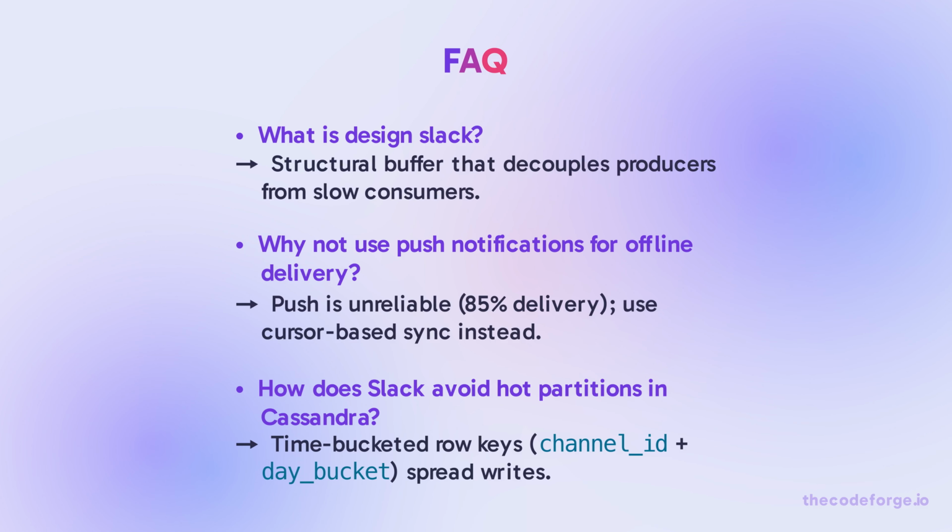And a few frequently asked questions. What is design slack? A structural buffer that decouples producers from slow consumers. Why not use push notifications for offline delivery? Push is unreliable, with 85% delivery. Use cursor-based sync instead. How does Slack avoid hot partitions in Cassandra? Time-bucketed row keys, channel ID plus day bucket, spread writes.